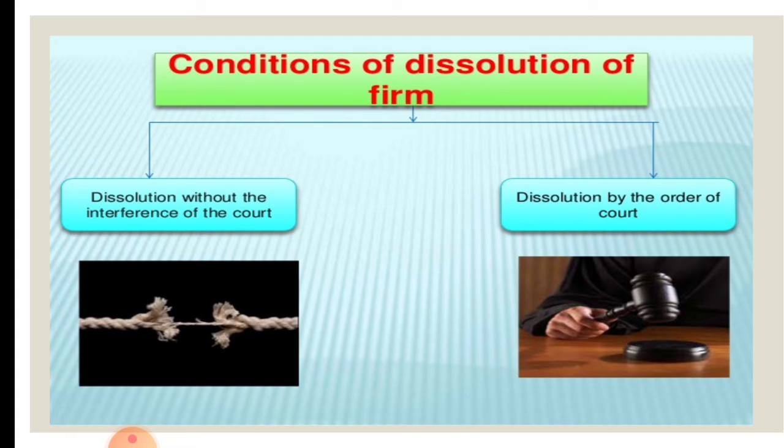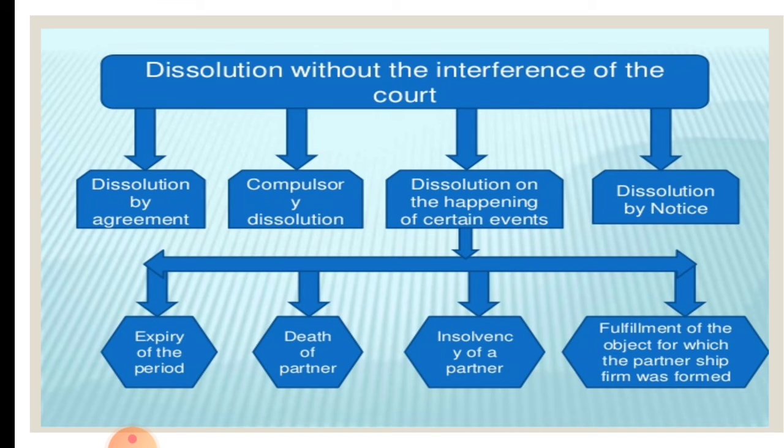Dissolution of firm can be done in two ways: without the order of the court and by the order of the court. That is what is seen in this slide. Conditions of dissolution of a firm: dissolution without the interference of the court. One method is without the interference of the court, and the second method is dissolution by the order of the court. Let us see what are the circumstances that lead to the dissolution without the interference of the court, that is, without the order of the court.